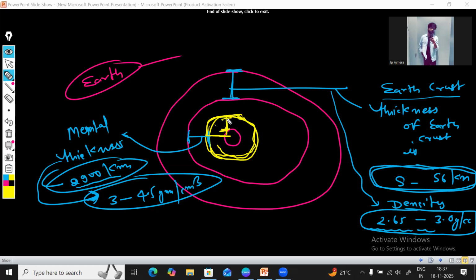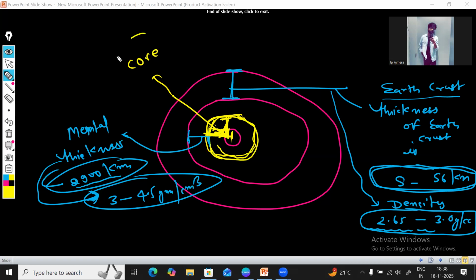Okay, so this is the last part. Let me just erase this so we can write. We may get a space where we can write our things. Cool. So this is the last part, the innermost part of Earth, that is the core. Core is the innermost part.